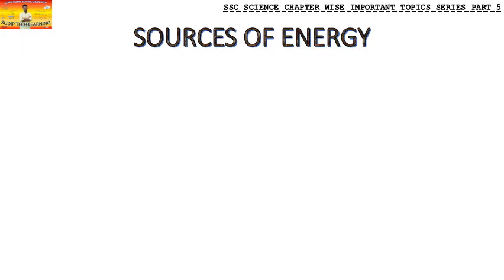Now, as I always start a chapter by explaining the name of the chapter, in this video also we'll do the same thing. What does the name of the chapter suggest to you? Sources of Energy. First, let's see the first word, sources. What is the meaning of sources? Sources means something where something gets started or initiated. So whatever thing is getting started somewhere, we call that thing a source.